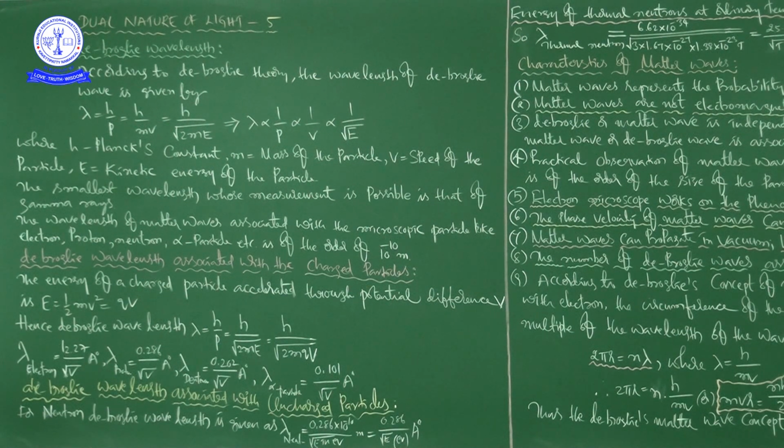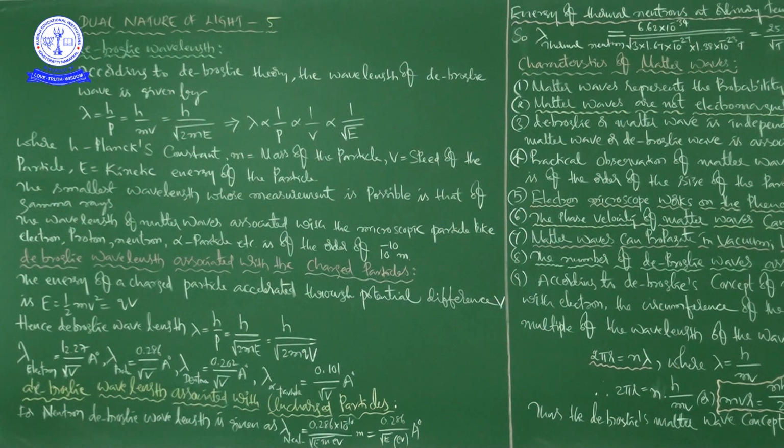So these are the values of de Broglie wavelength for particles like electron, proton, deuteron and alpha particle, okay? The same formula, but because of different charge and different mass, if you want to find the de Broglie wavelength of electron, you have to write the mass of the electron and the charge of the electron here. V is the same for all the particles. V may be different, but according to our discussion, V is the same and h is constant. Then if you write the charge and mass of electron here, you will get this value.